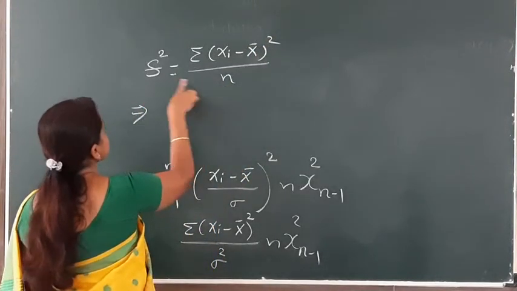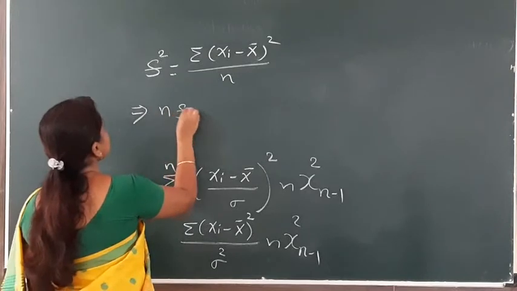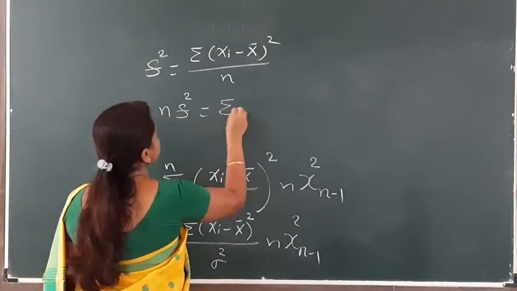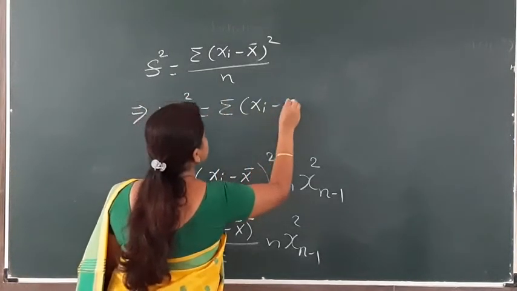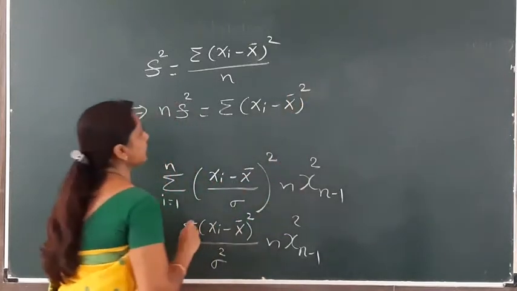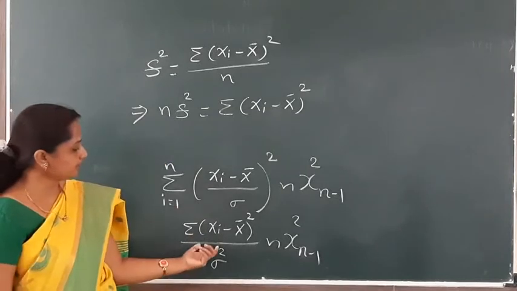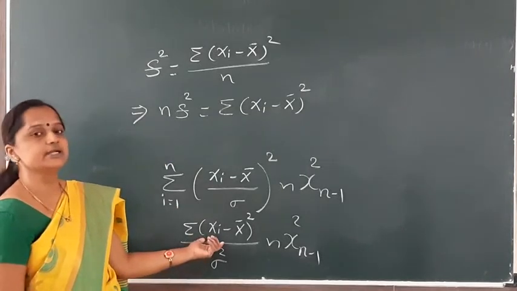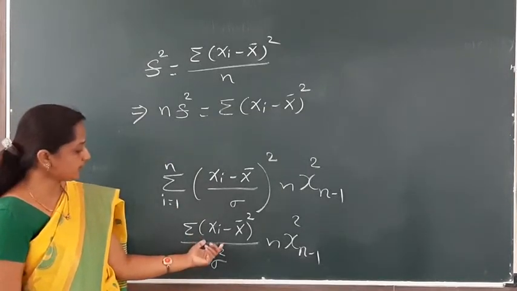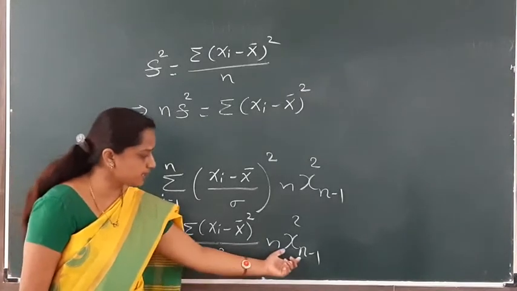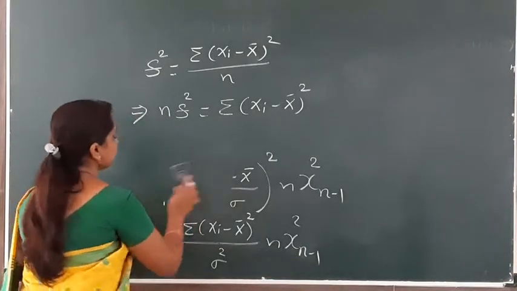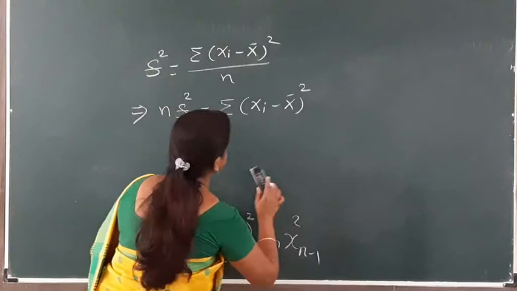We multiply this n with S square, so n S square is equal to summation xi minus x bar bracket square. We substitute this n S square term in this statistic, and we have to find out that this follows chi-square with n minus 1 degrees of freedom.